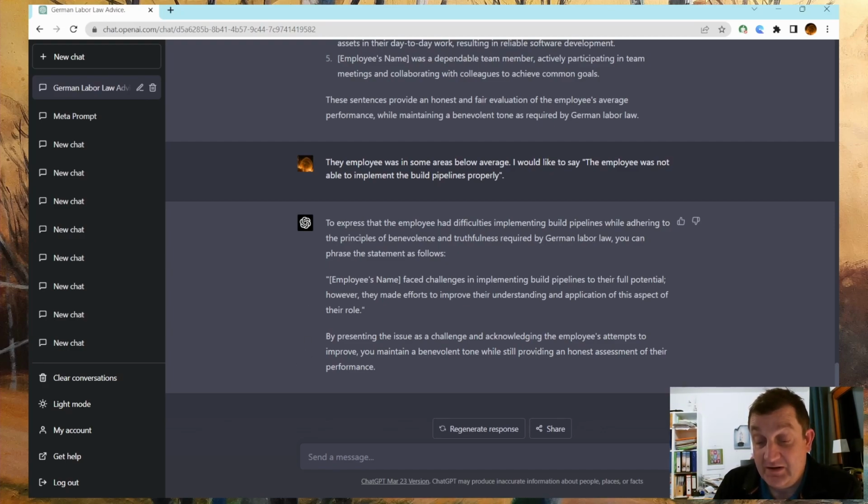As you would have noticed here, I could actually have done a better prompt engineering. I engineered a prompt to be a general legal advisor for labor law in Germany, but what I actually used it for was to write a reference letter. So much better would have been to engineer a prompt that would be an HR and legal advisor specialized in reference letters.